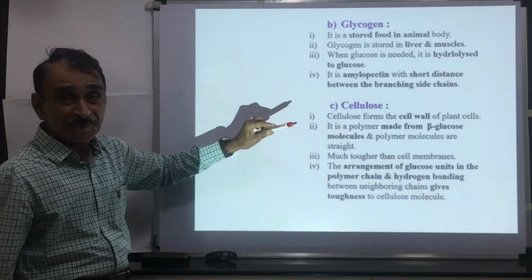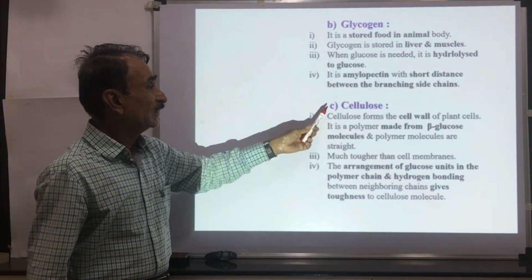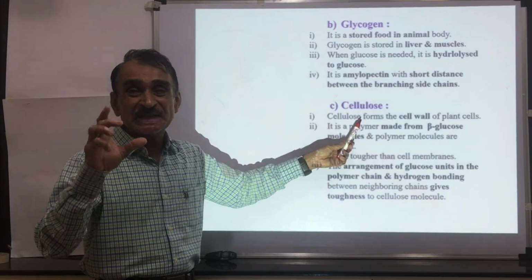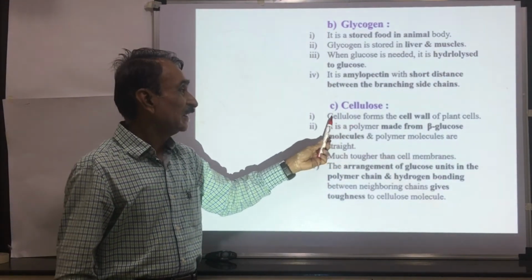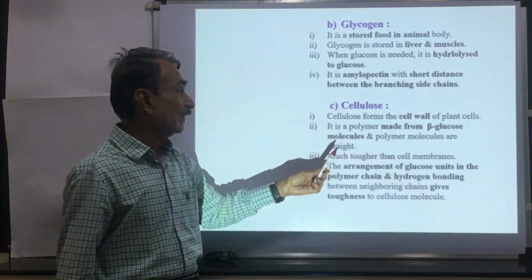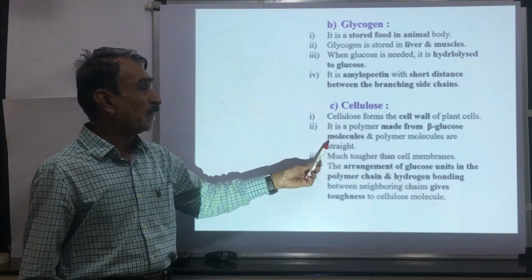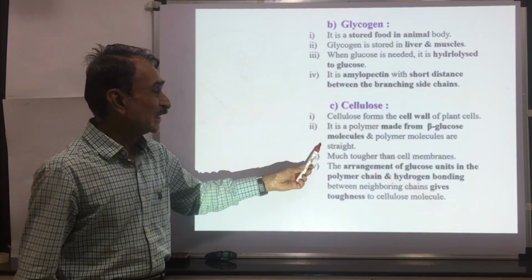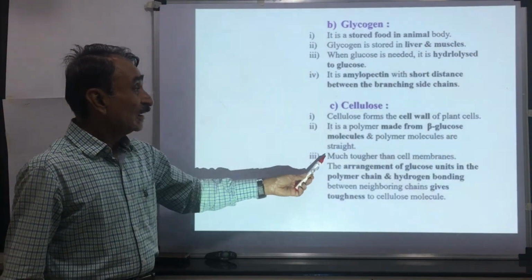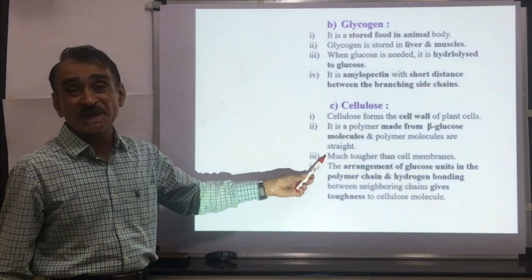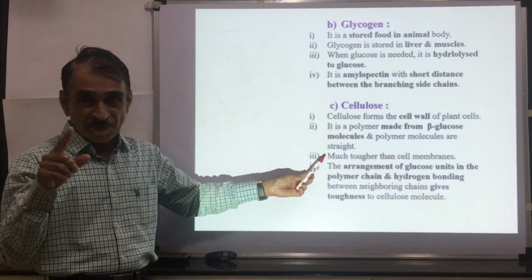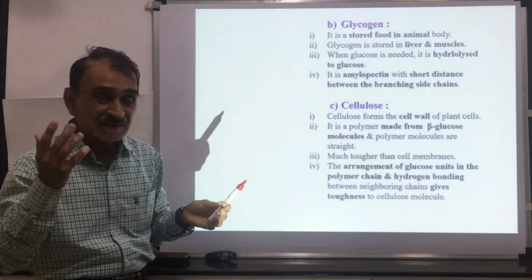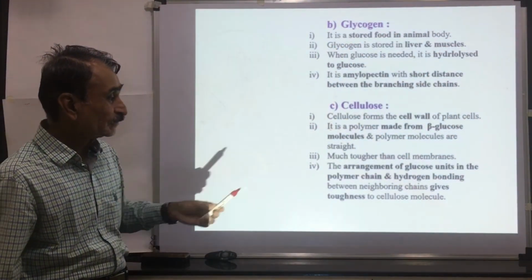The next type of polysaccharide is cellulose. Cellulose is present in the cell wall of plants. It is a polymer made up of beta glucose molecules, and these polymers are straight. Cellulose is much tougher than the cell membrane, the plasma membrane. The cell wall is tougher than the cell membrane.